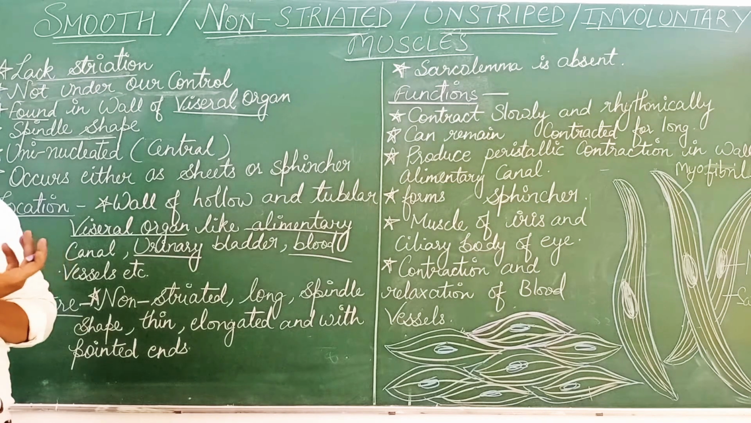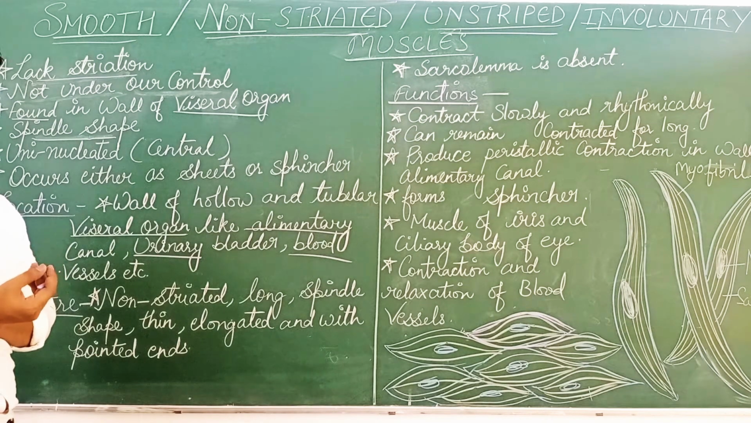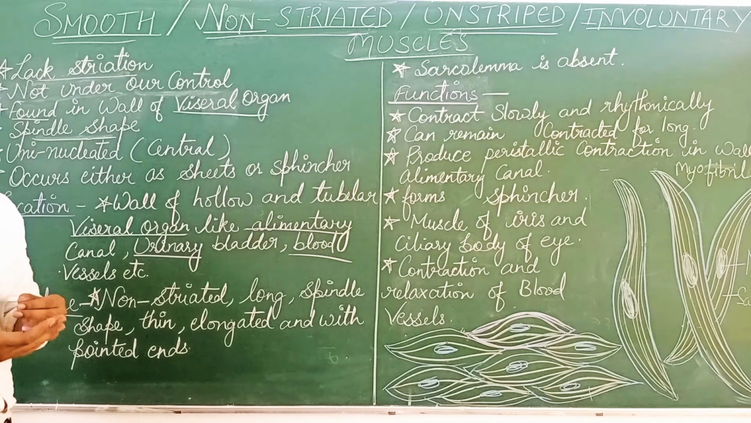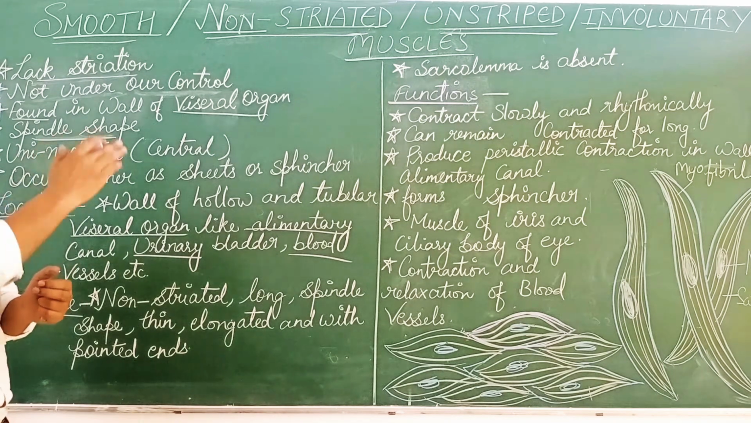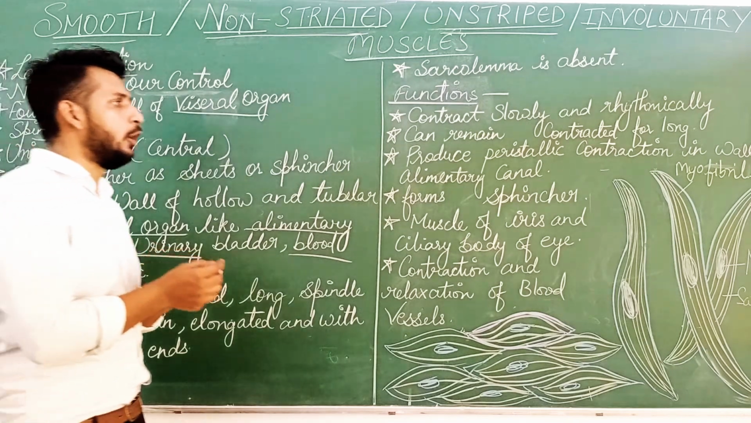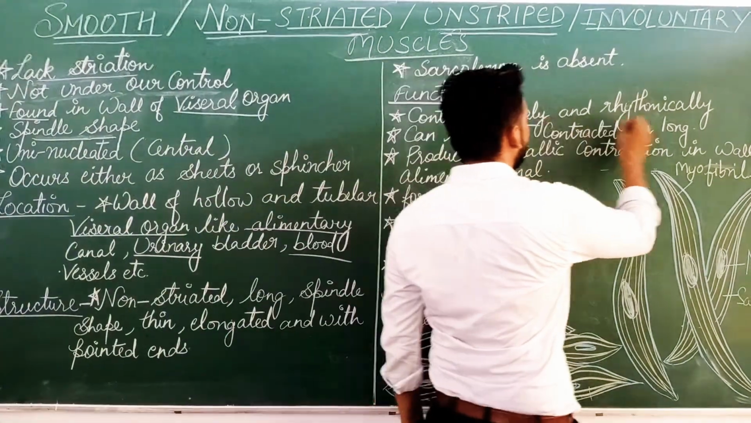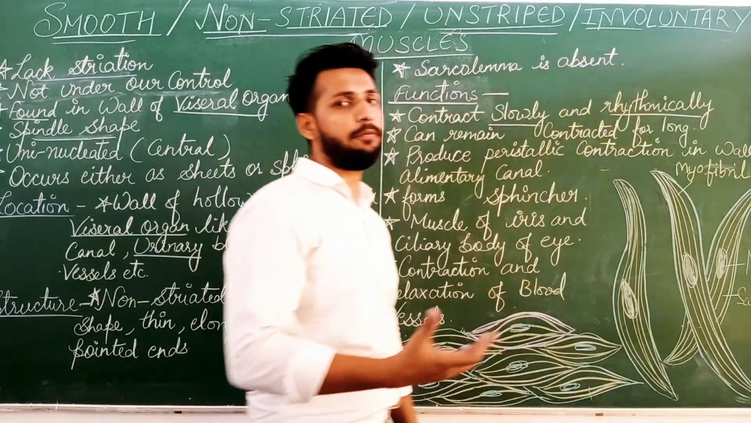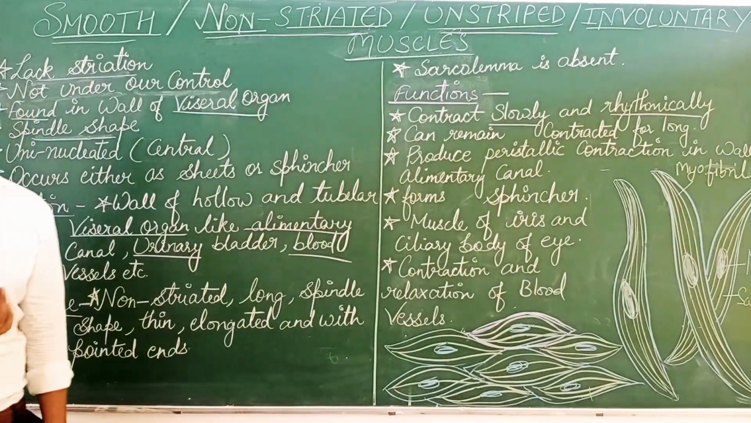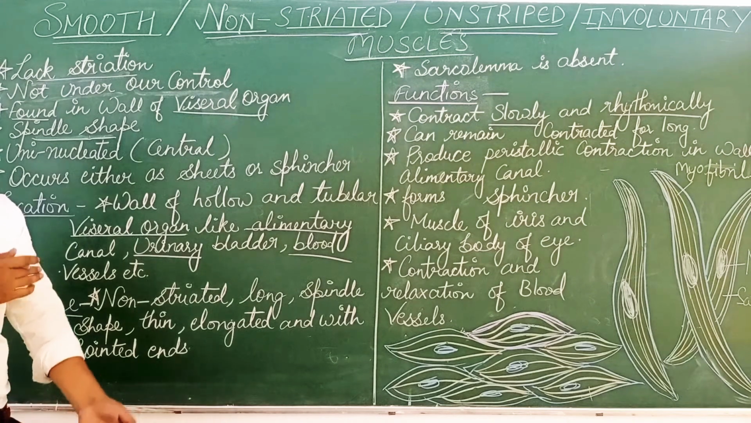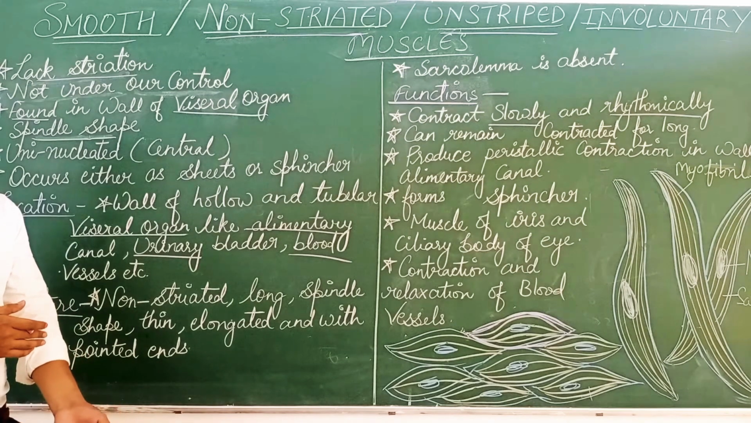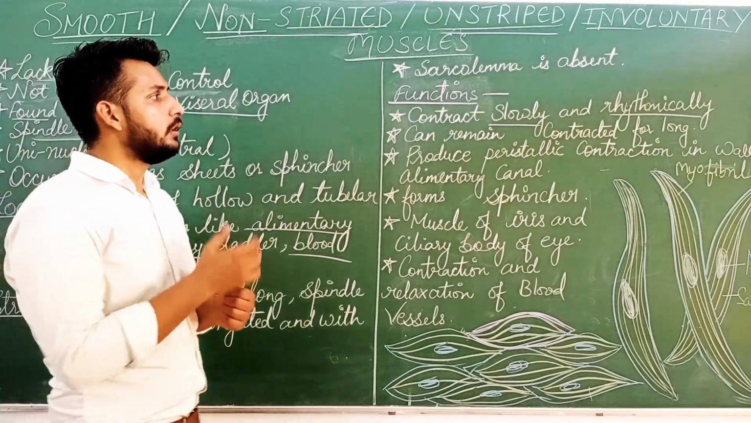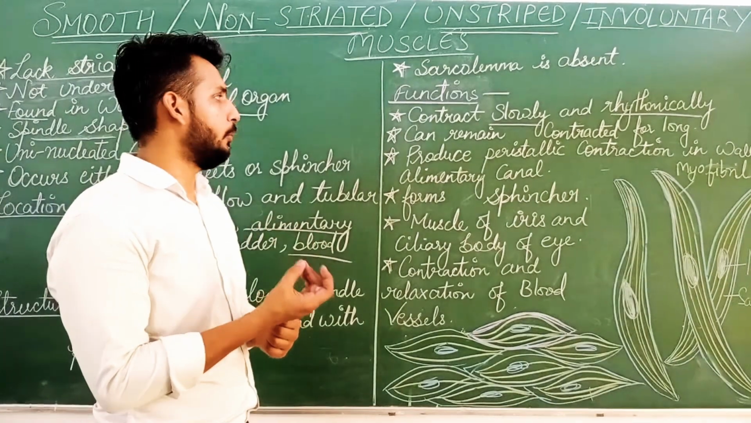They contract slowly and rhythmically. They do not contract very fast or powerfully, unlike striated muscles. So here contraction is slow and rhythmic. Why can we say rhythmic? We can take the example of blood flow in our blood vessels. It's a rhythmic movement, right? So it is rhythmic and slow movement.